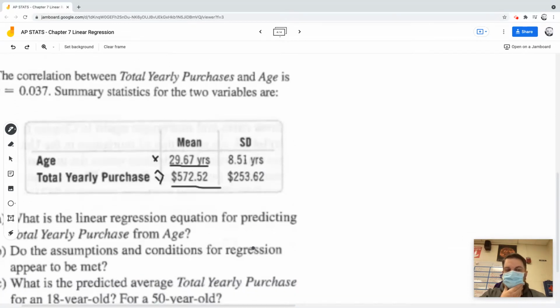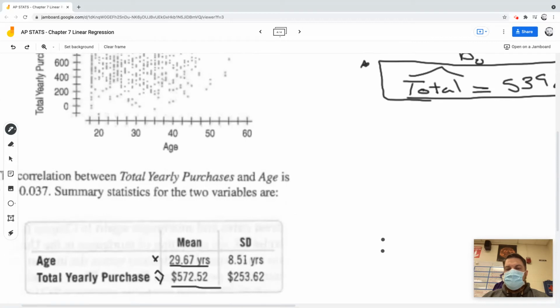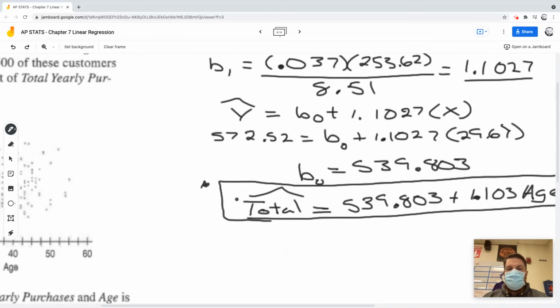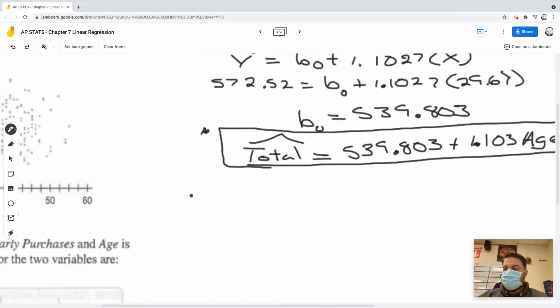Part B says, do the assumptions and conditions of the regression appear to be met? Now remember, what are those conditions that we talk about? Well, I would say yes. Same as the last problem.